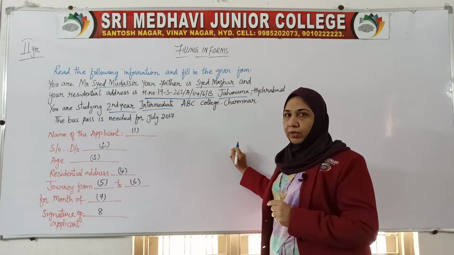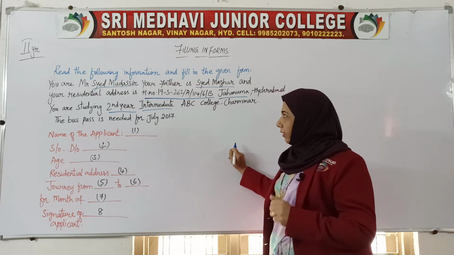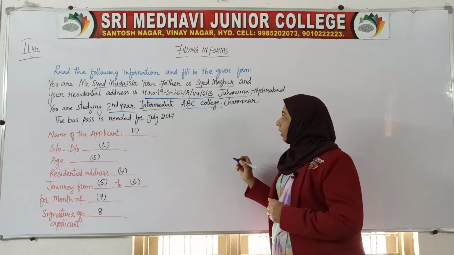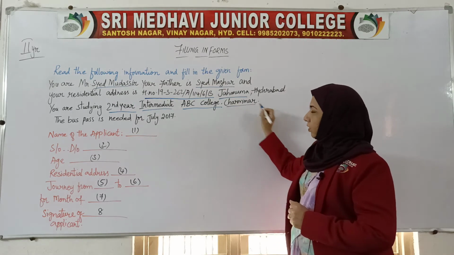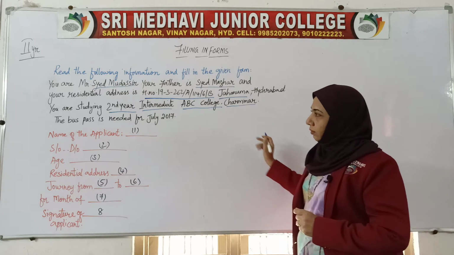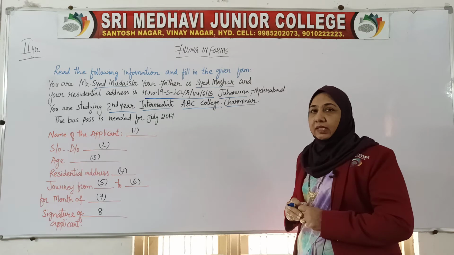Now what you are doing, you are studying in second year intermediate. That is one thing common you have. So you are studying second year intermediate, and in which college? In ABC College. Where is it situated? It is situated at Charminar. Now here, the bus pass is needed for July 2017.